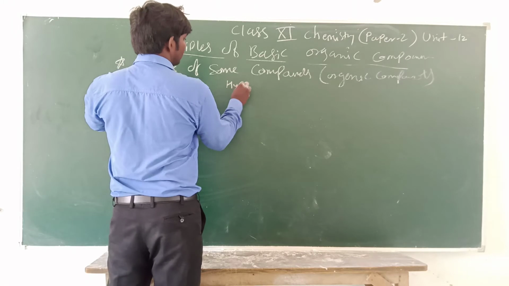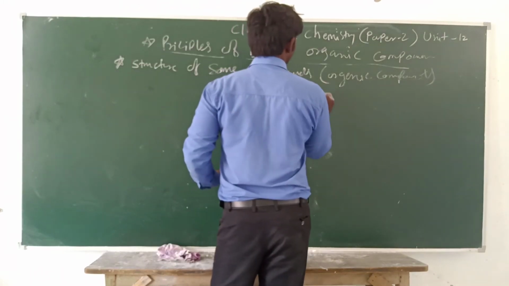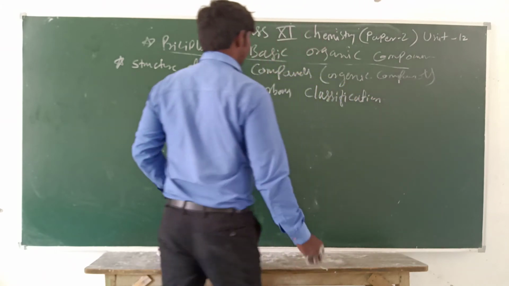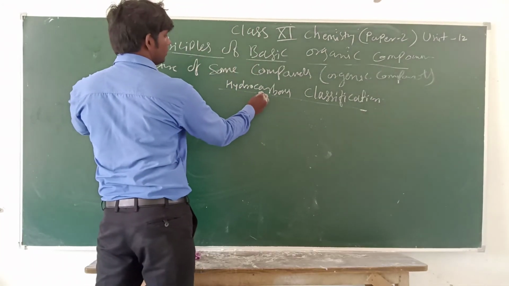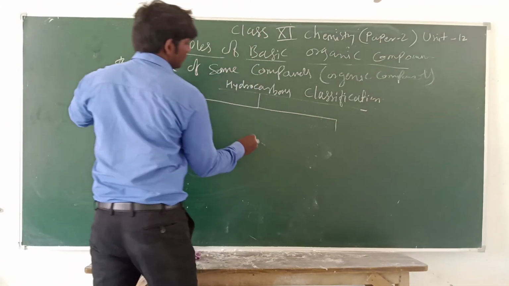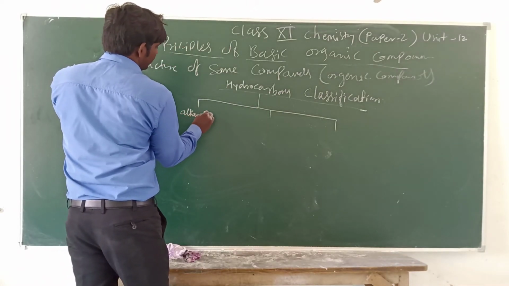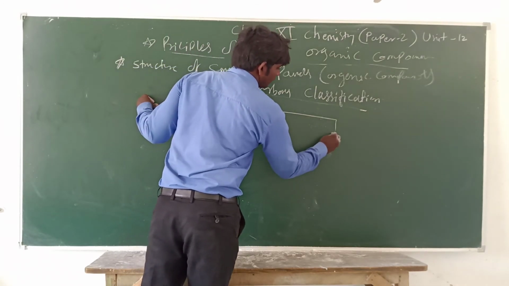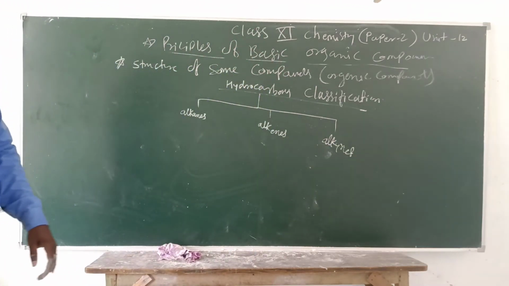You see, hydrocarbon is divided into three parts: alkanes, alkenes, alkynes.